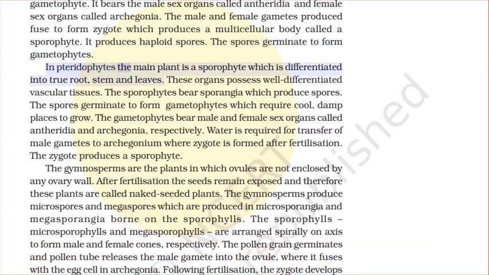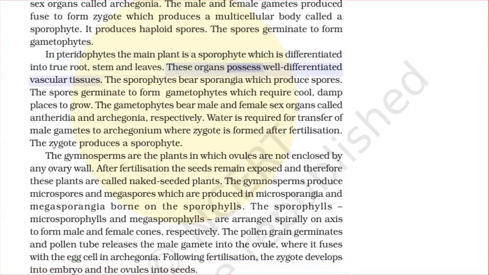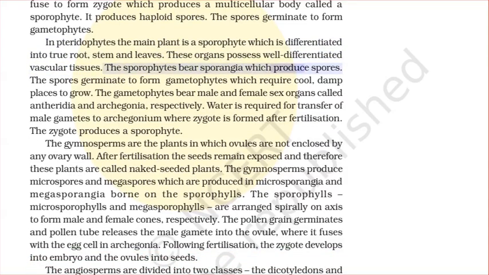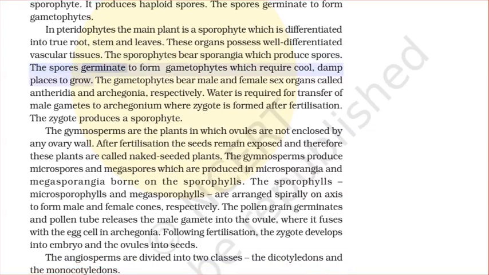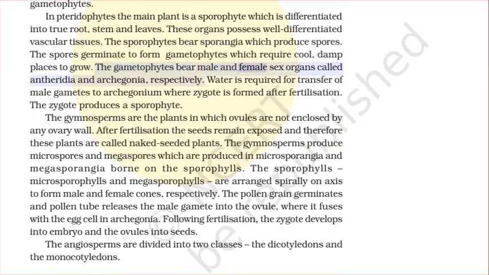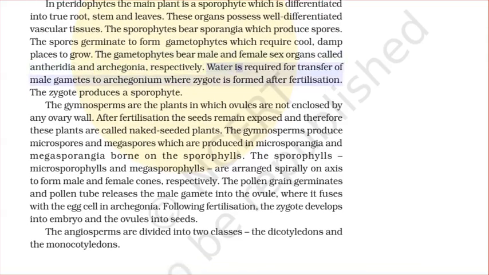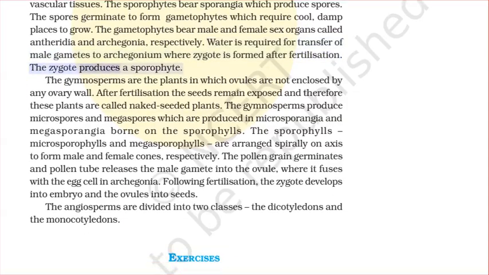In pteridophytes, the main plant is a sporophyte which is differentiated into true root, stem, and leaves. These organs possess well-differentiated vascular tissues. The sporophytes bear sporangia which produce spores. The spores germinate to form gametophytes which require cool, damp places to grow. The gametophytes bear male and female sex organs called antheridia and archegonia, respectively. Water is required for transfer of male gametes to the archegonium, where the zygote is formed after fertilization. The zygote produces a sporophyte.